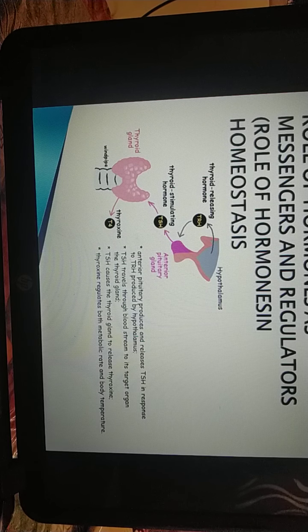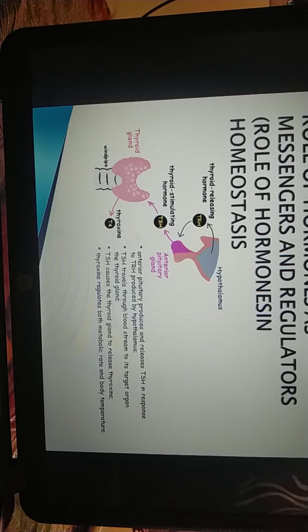Feedback control is of two types: positive feedback control and negative feedback control. Under positive feedback control, if the level of thyroxine is less than the normal limit in the blood, it stimulates the hypothalamus to secrete more TRH, that is, thyrotropin releasing hormone.